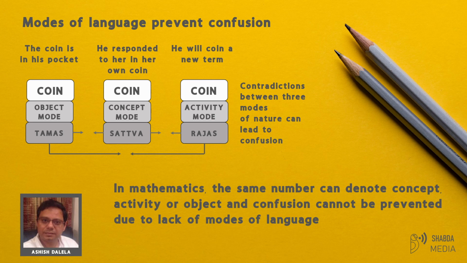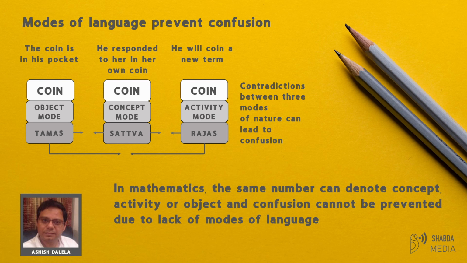This creates a contradiction, but the reason is different. It's due to the three modes of nature rather than the duality, such as that between the head and tail of a coin. Duality is about the oppositions within a single mode. For example, the words question and answer can operate as opposites within the same mode. For example, nouns or verbs. Then there are three modes.